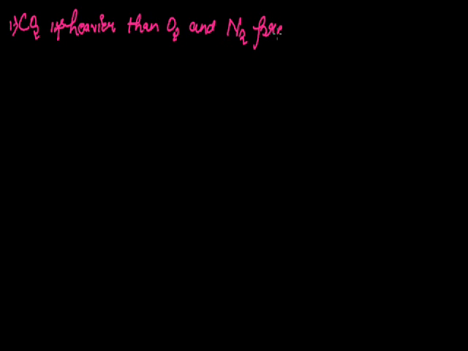It has been found that carbon dioxide is heavier than oxygen and nitrogen, the gases which are present in the air, but it does not form the lower layer of the atmosphere. Why?